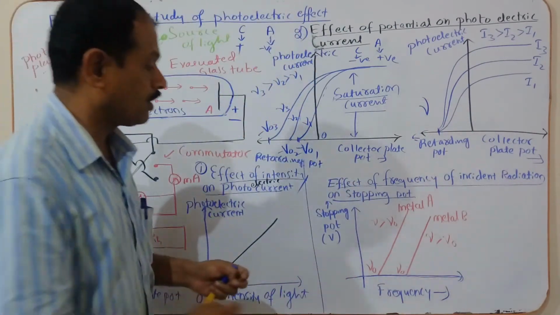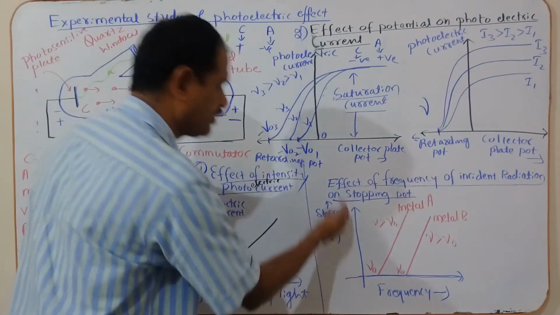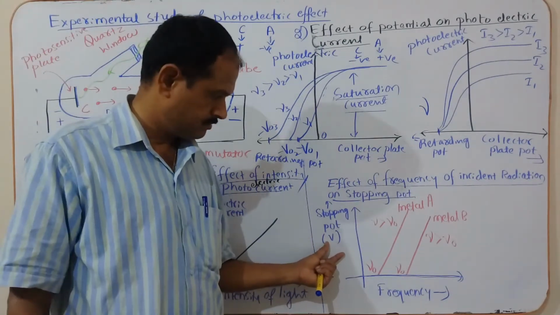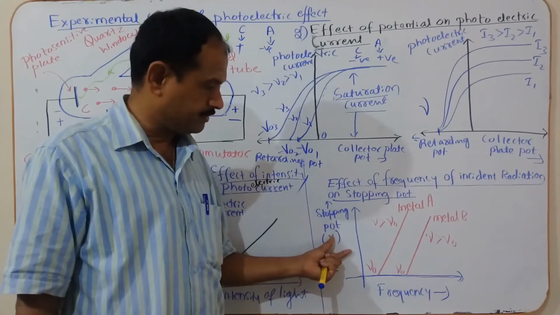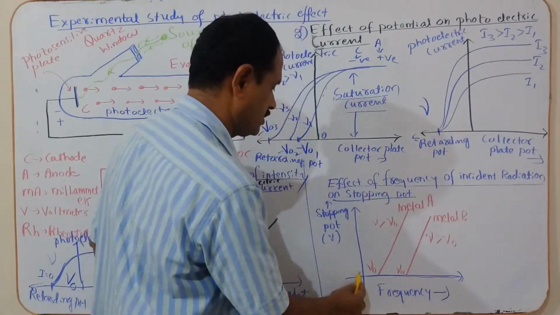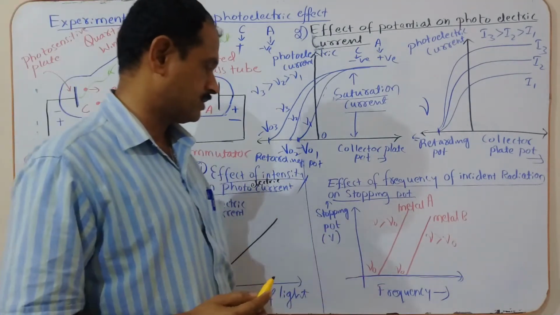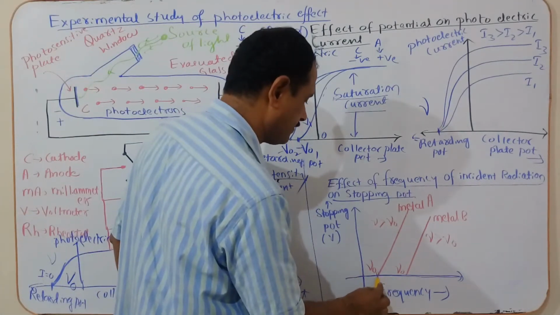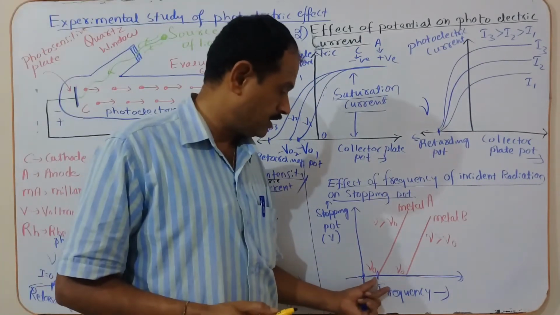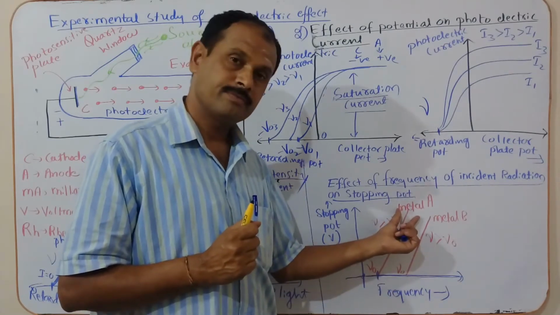Now, you draw the graph with frequency along the x-axis and stopping potential along the y-axis. Stopping potential is measured in what? Okay, now see here. As frequency goes on increasing, stopping potential also increases. At one particular frequency, stopping potential becomes zero. That frequency is called the threshold frequency. This is for one particular metal.